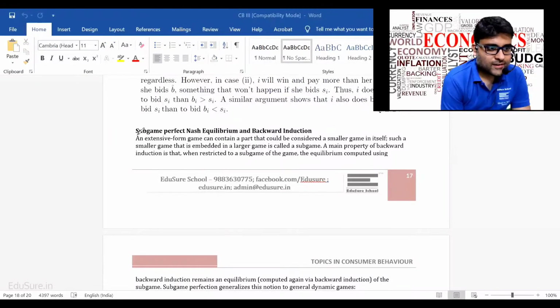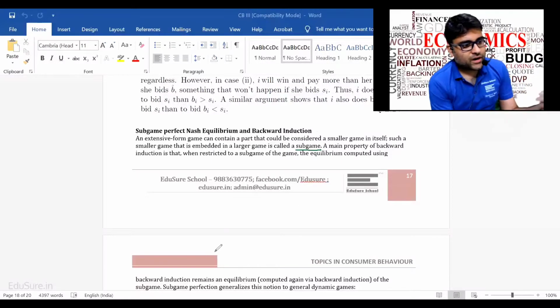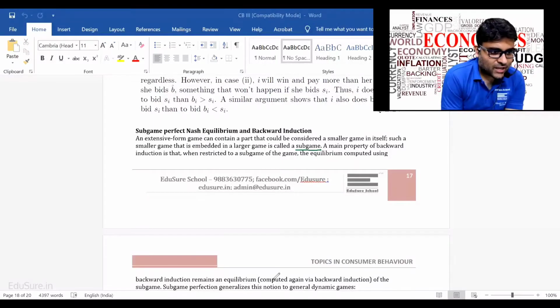So if we were to talk about the definitions, subgame perfect Nash equilibrium and backward induction: an extensive form game can contain a part that could be considered a smaller game in itself. Such a smaller game that is embedded in a larger game is called a subgame, as I shared with you earlier. A main property of backward induction is that when restricted to a subgame of the game, the equilibrium computed using backward induction remains an equilibrium of the subgame. Subgame perfect generalizes this notion to a general dynamic game.